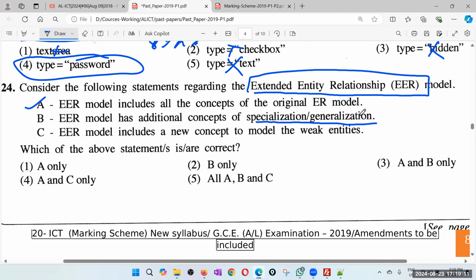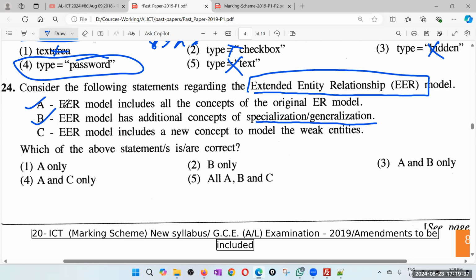Dog is a special case of animal. Savings account is a special case of account, or account is a general case of savings account, current account, and so on. That is called inheritance. Inheritance is a concept of object orientation. So generalization, specialization is another word for inheritance. Yes, so the ER diagram supports it.